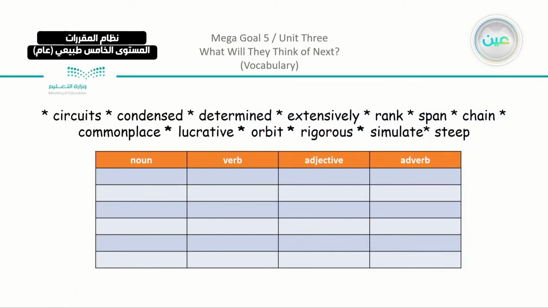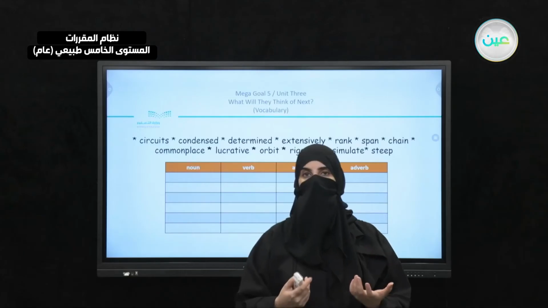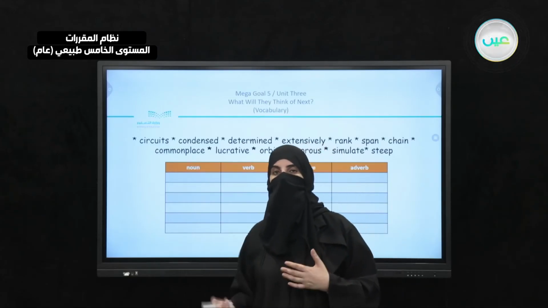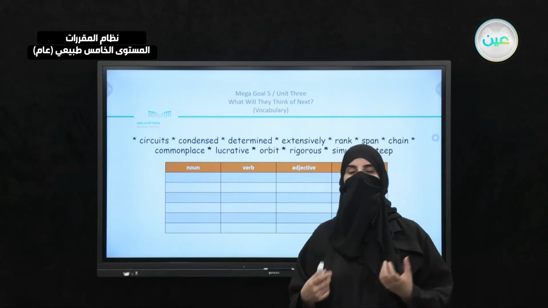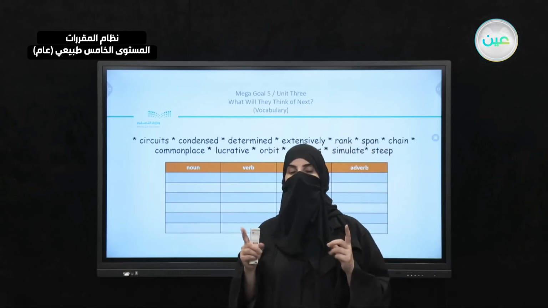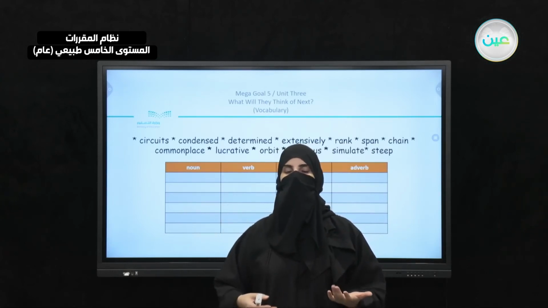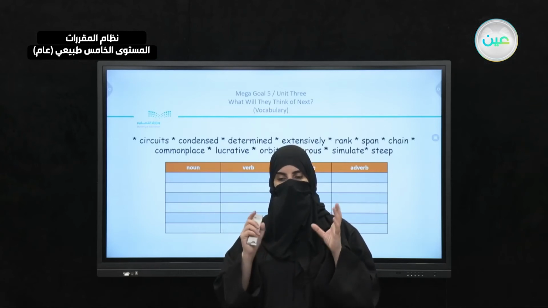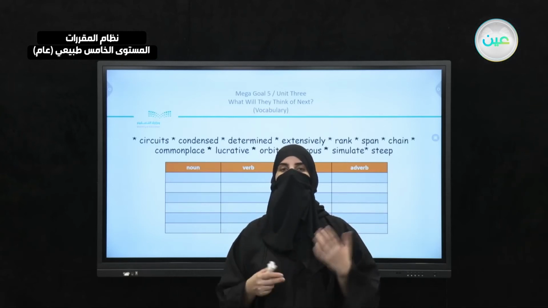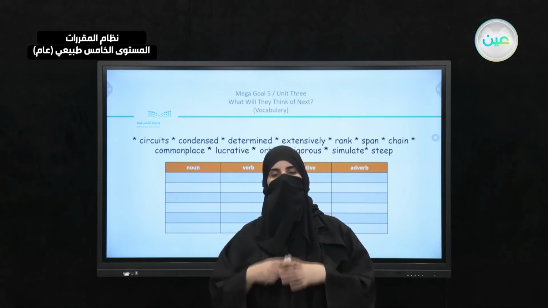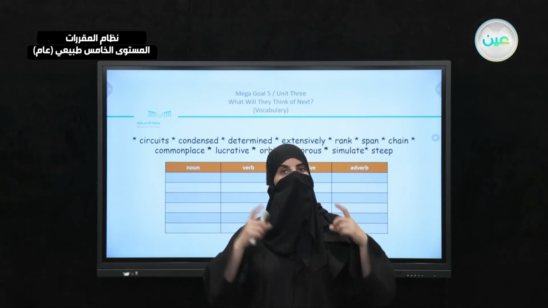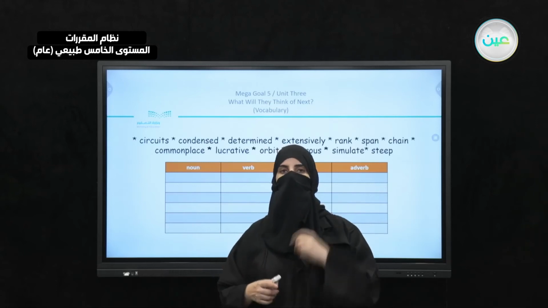Now we can just classify them. Classifying the words sometimes helps you imagine its position in the sentence and also understand the example more. When you know that you are dealing with a noun or an adjective or a verb, it will help you understand and remember. You already know the words and understood the meanings, but how to remember them later? The most important part is to really understand the word and know even the classification of it. And when you put it in a sentence and see the position of the word, it will help you remember the word more.